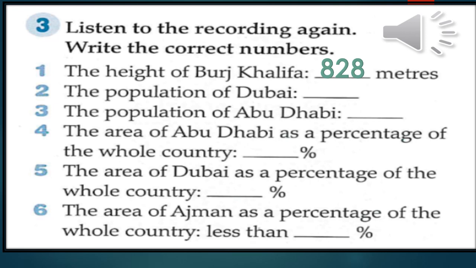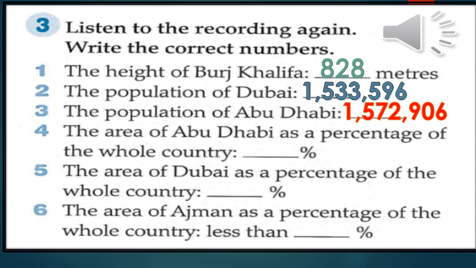2. The population of Dubai, 1,533,596. This is the population, the people who live in Dubai. The population in Abu Dhabi, exactly 1,572,906. So it means that Dubai has more population than Abu Dhabi.